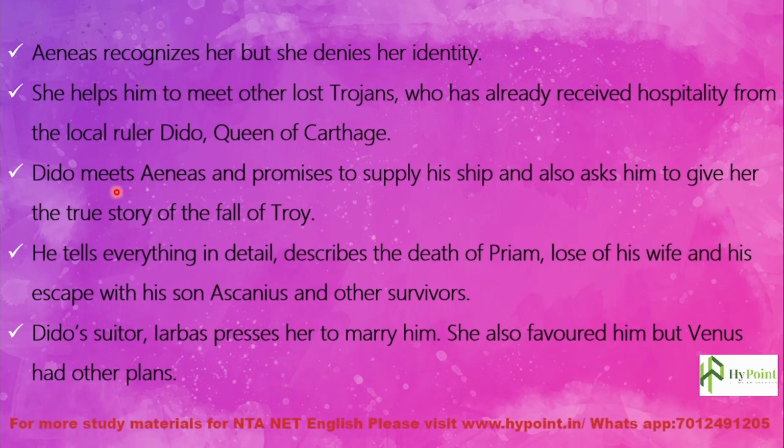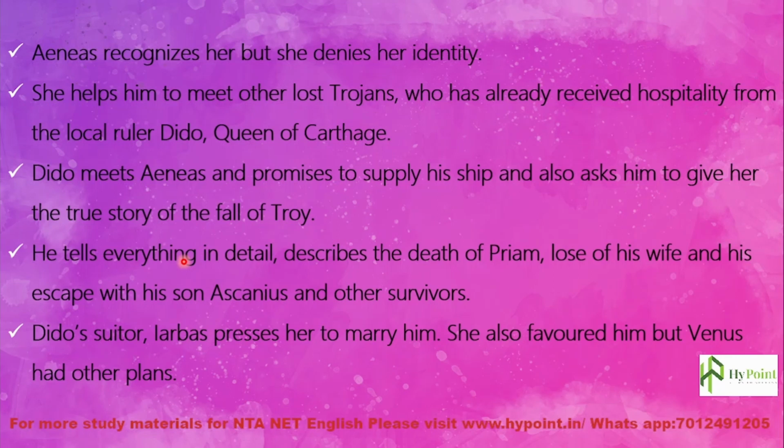Dido also met with Aeneas and promised to provide every supply for his ship, and she also asked him to give her the true story of the fall of Troy. She wanted to know the full story. And he tells everything in detail: how it began, how it ended, and what all happened in between.